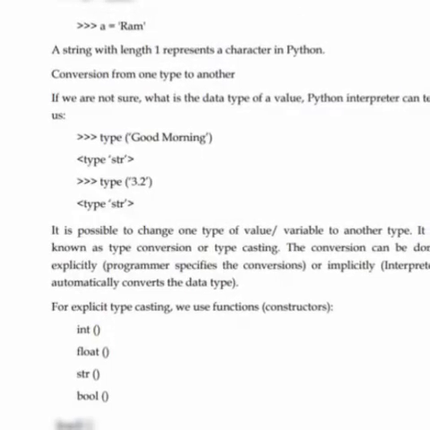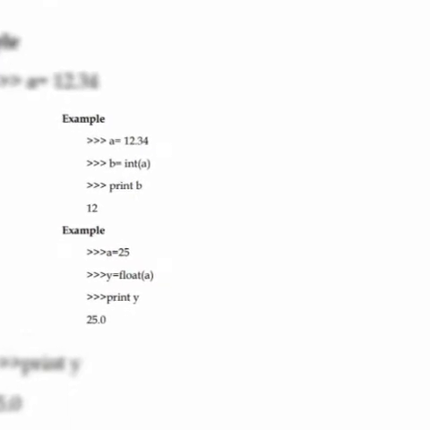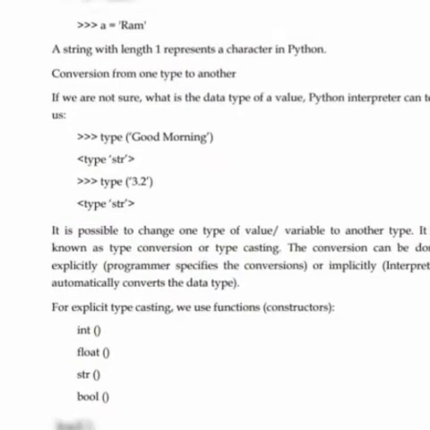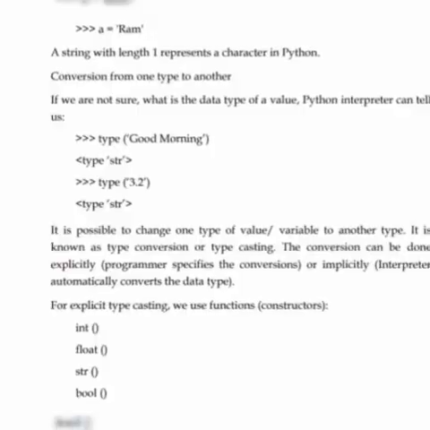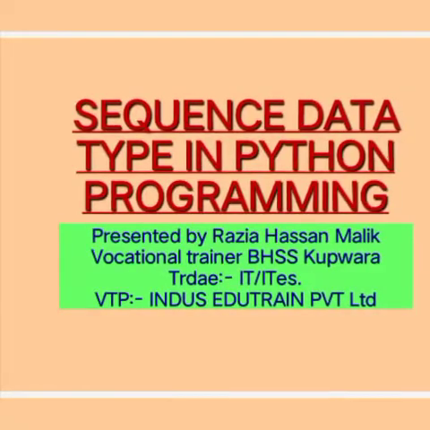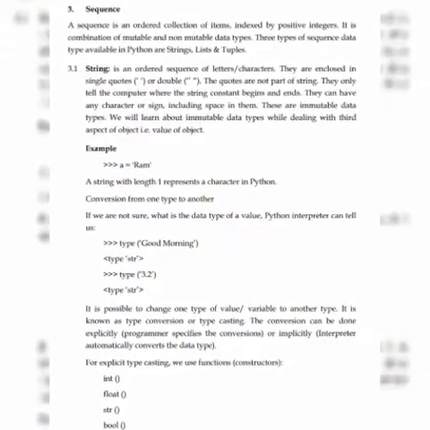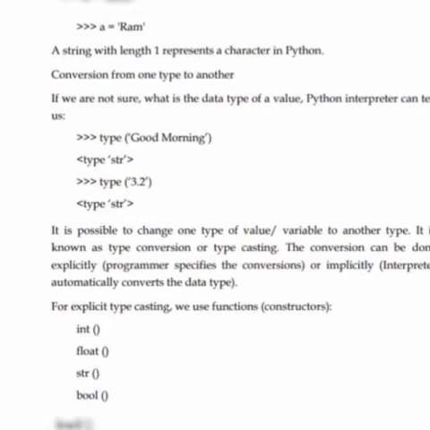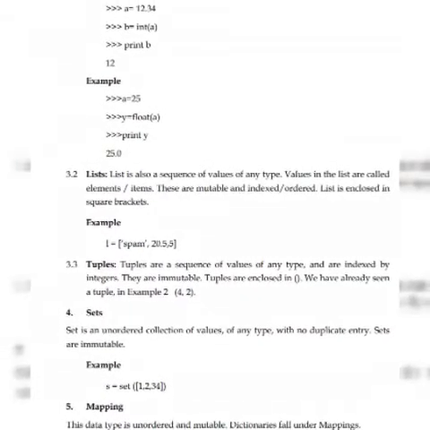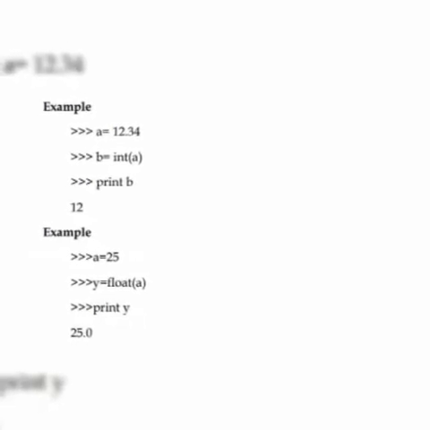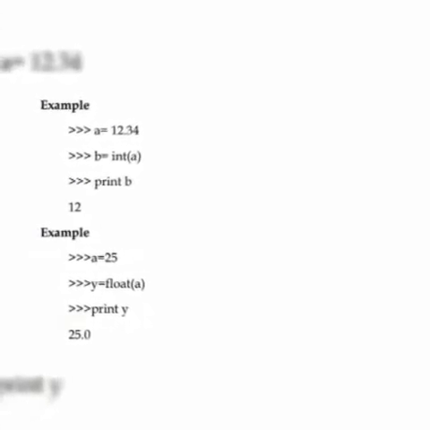Okay, then we have tuples. We can say it's a row. Tuples are a sequence of values of any type, and they are immutable data types. Then we have sets. It's an unordered collection of data, because there is no need of having any order. Then we have mappings.